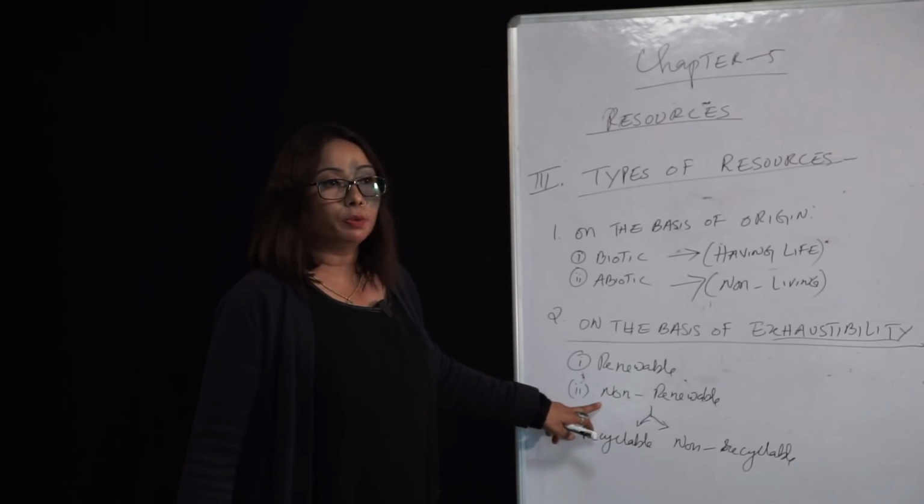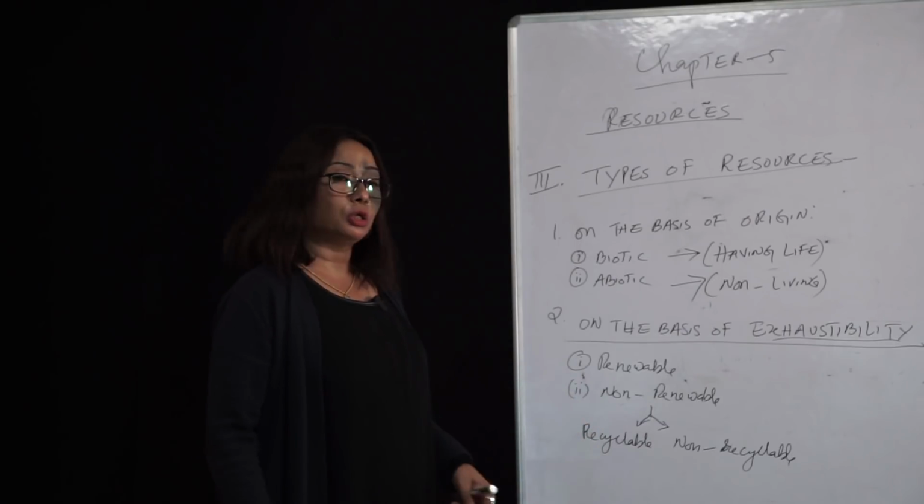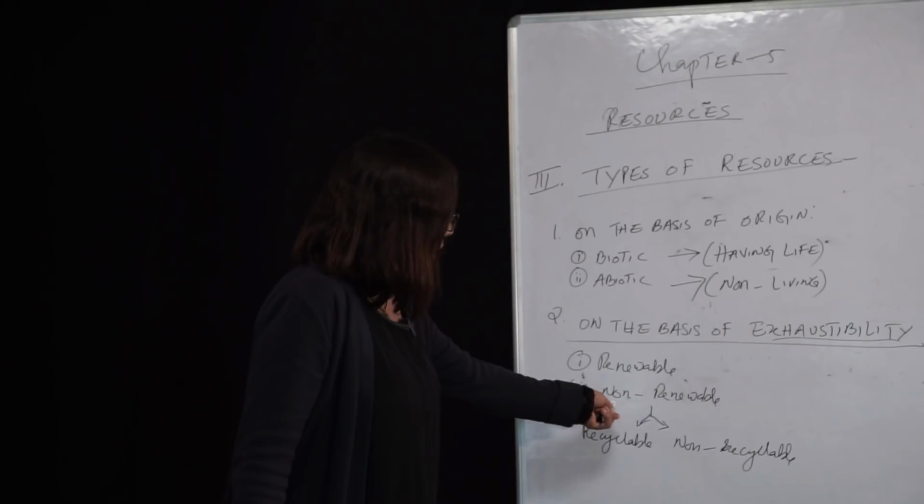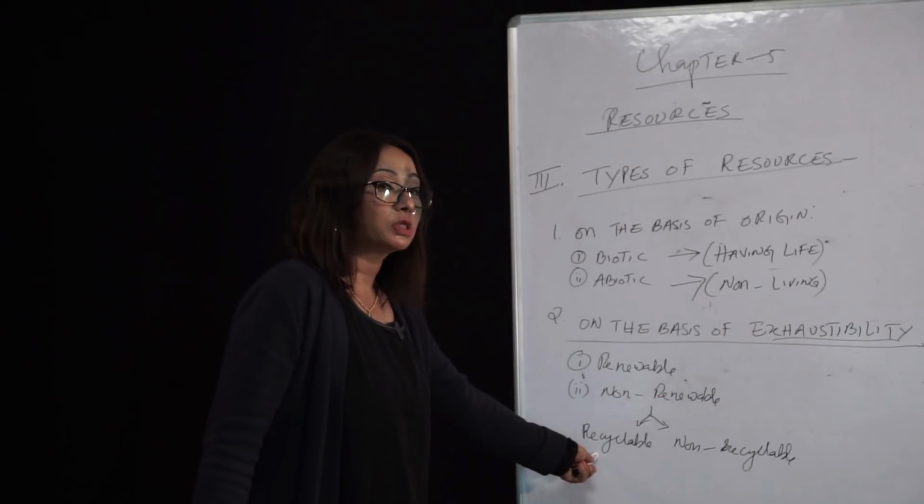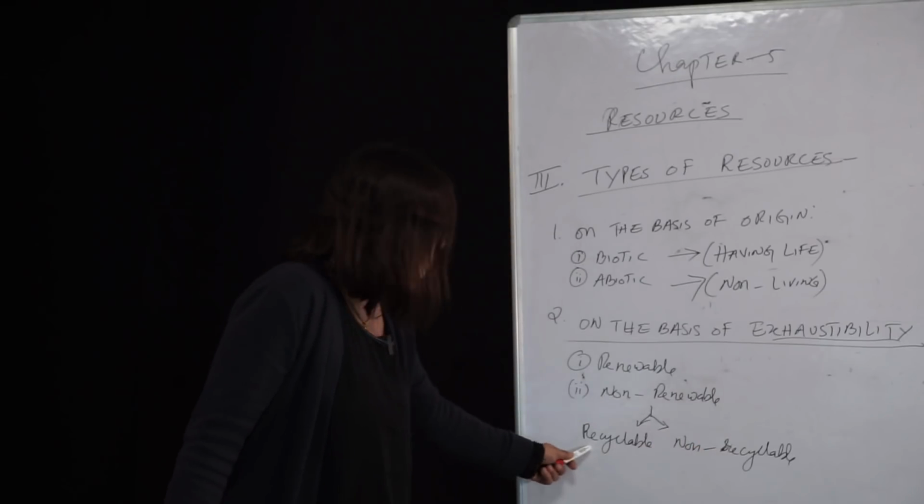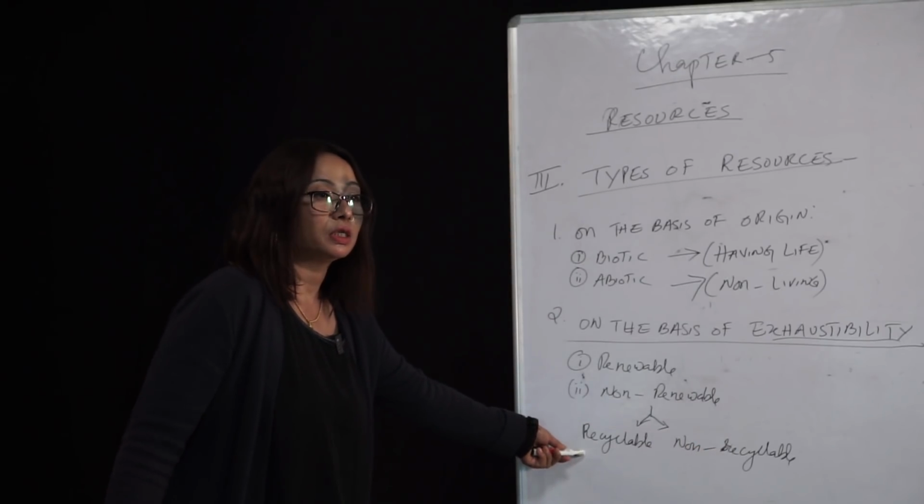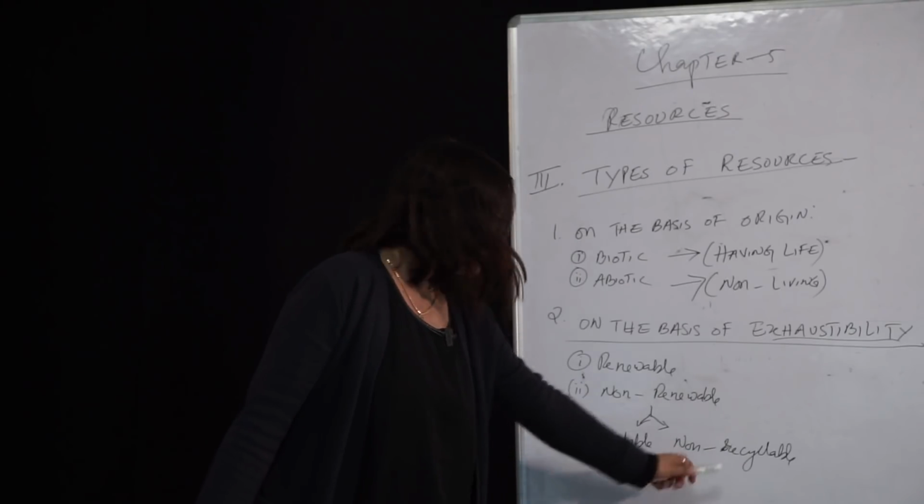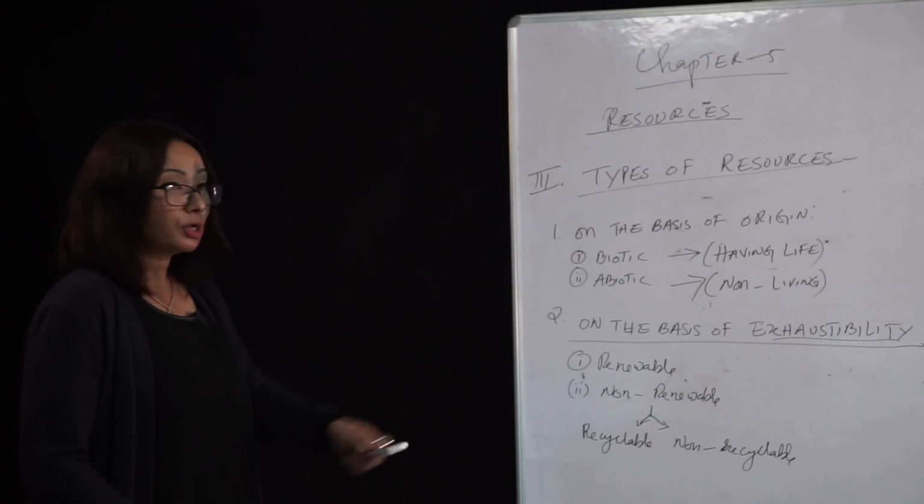Non-renewable means once we have used it, it cannot be renewed. To renew or reproduce it takes a long period of time, millions of years, which is impossible. Under non-renewable we also have recyclable and non-recyclable. Recyclable means those things which can be recycled and used again and again. Non-recyclable means one-time use only. So that is on the basis of exhaustibility.